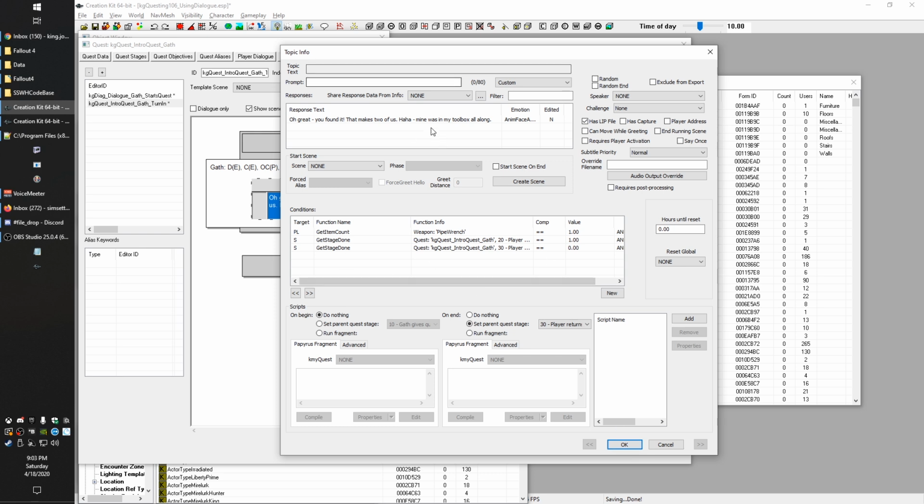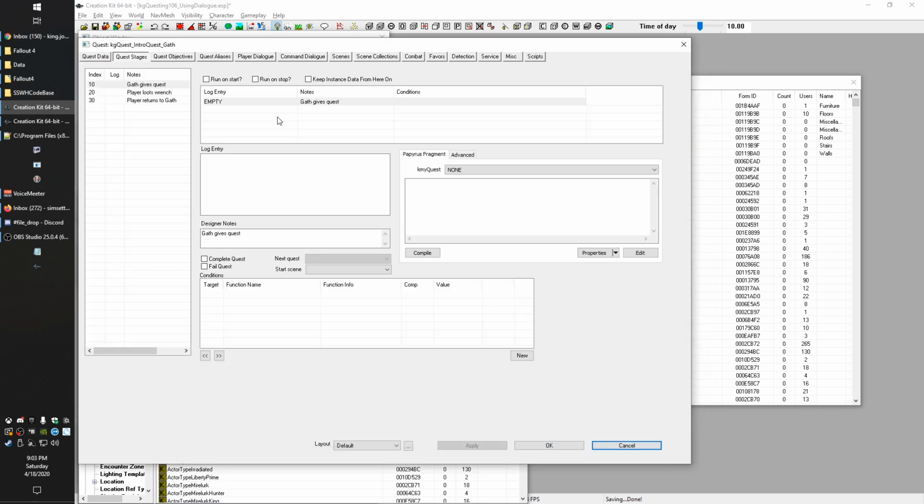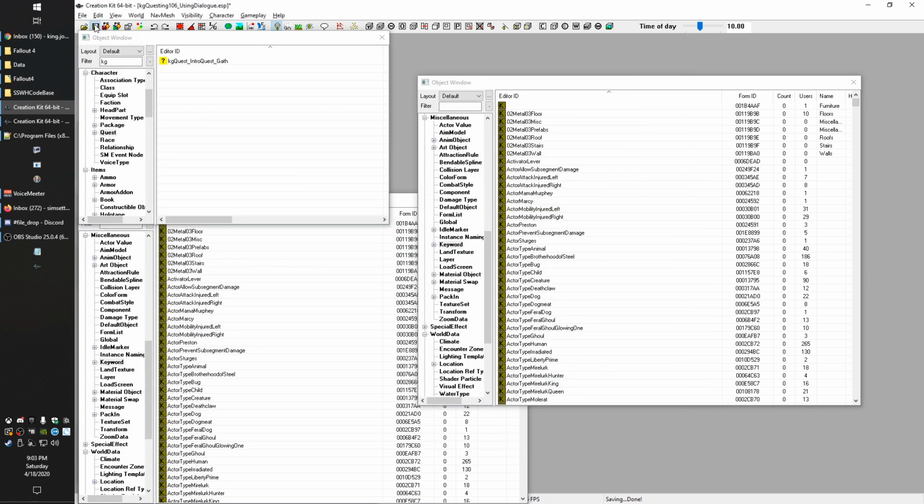So now we have our dialogue condition, so it'll only ever be spoken once when it should be. And then it's going to set stage 30. Okay, and stage 30 is where we want the quest to be finished. So let's head over to our quest stages, and we'll set that up. So we'll say returns to Gath. The first thing we can do is complete the quest. We know that we want the quest to give them their XP, and it will be all done there. So now we're going to hit OK and save it, and we've got a few more things to do still.